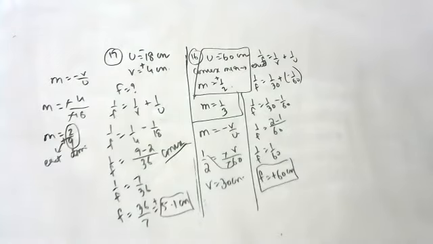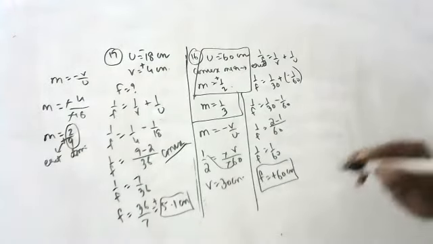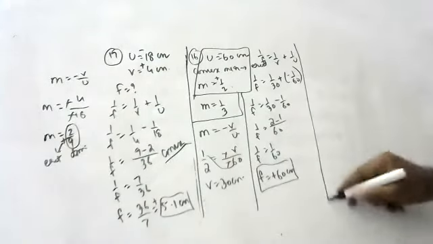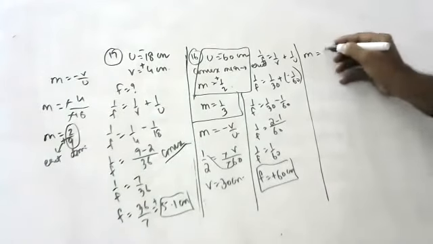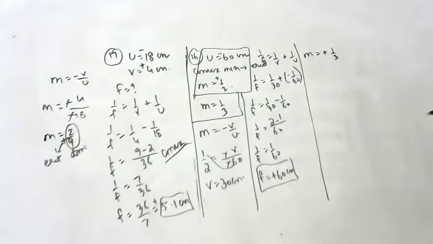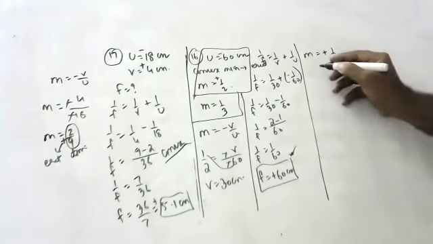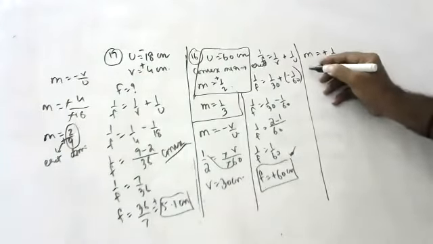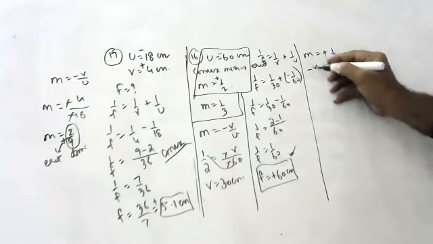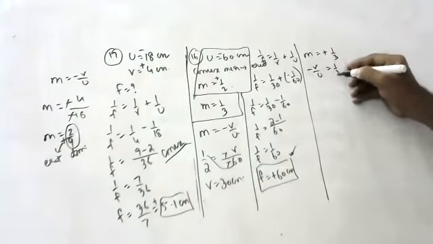Now this is the thing. Focal length, children. Now see here. Magnification they want is plus 1 by 3. Focal length does not change, focal length won't change. Now, magnification is plus 1 by 3 means minus V by U is equal to 1 by 3.